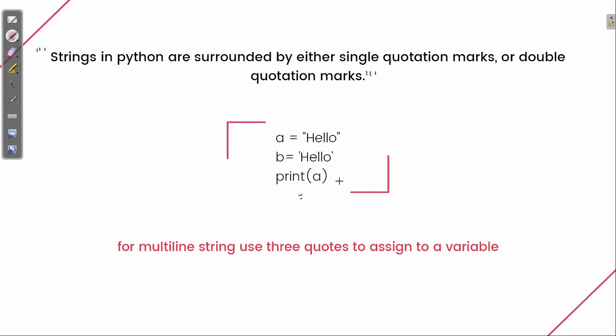We are going to code it, so don't worry about it. Here you can see, if I want to declare a multi-line string, I need to have three single quotes. That's how it will work.